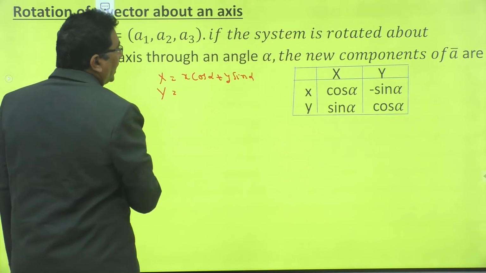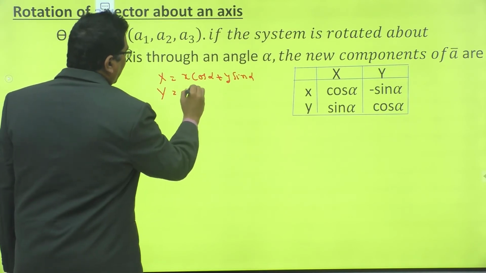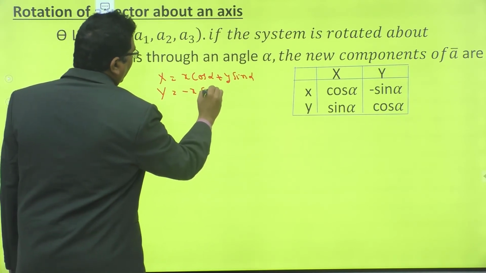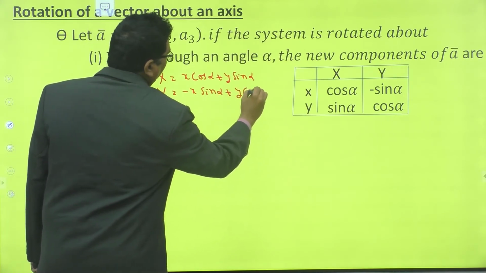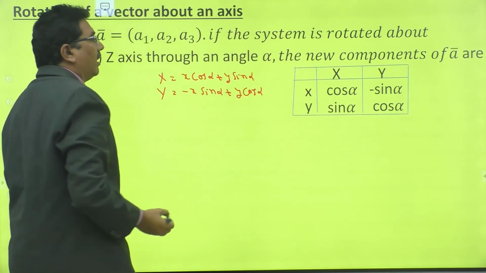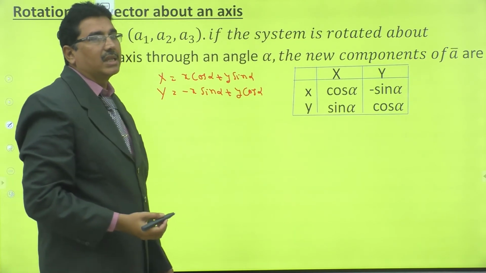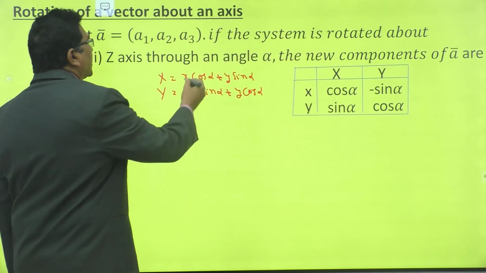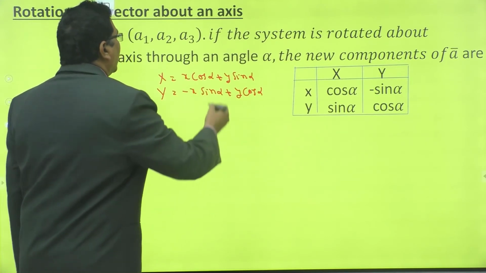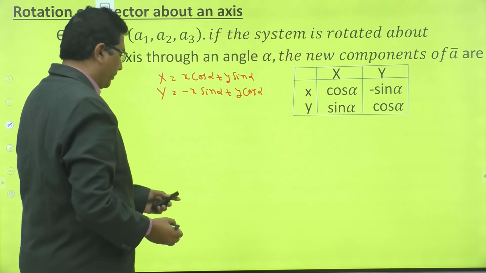Capital Y is equal to minus x sin alpha plus y cos alpha. These are the new coordinates. Substitute x is equal to a1 and y is equal to a2.